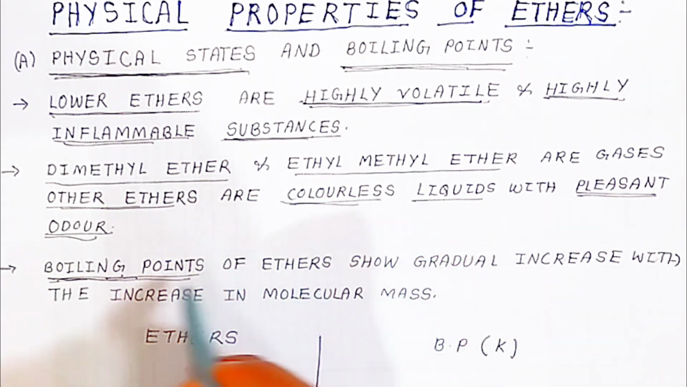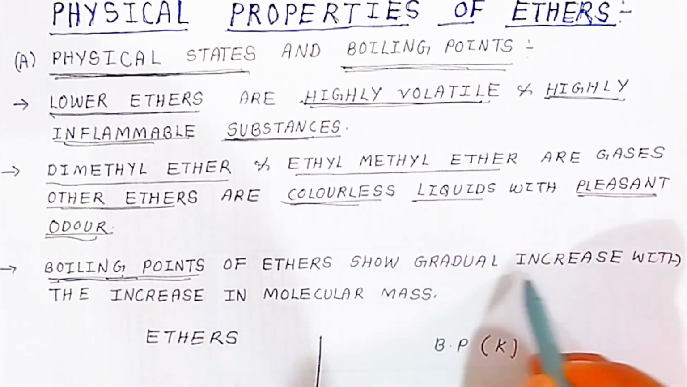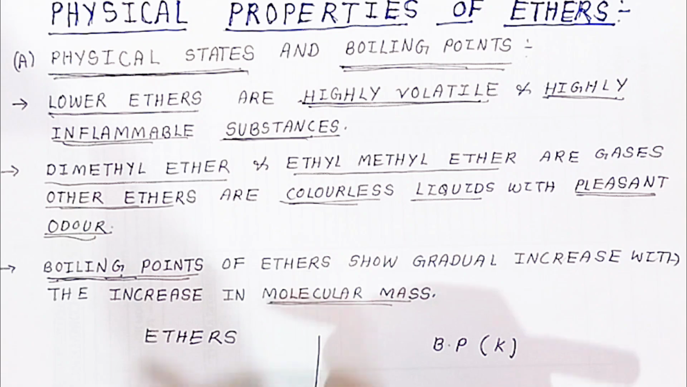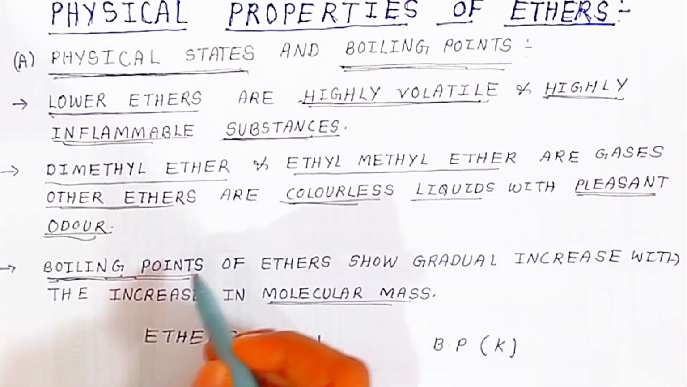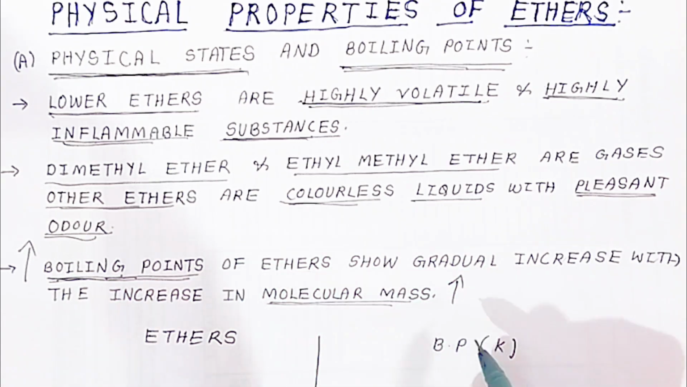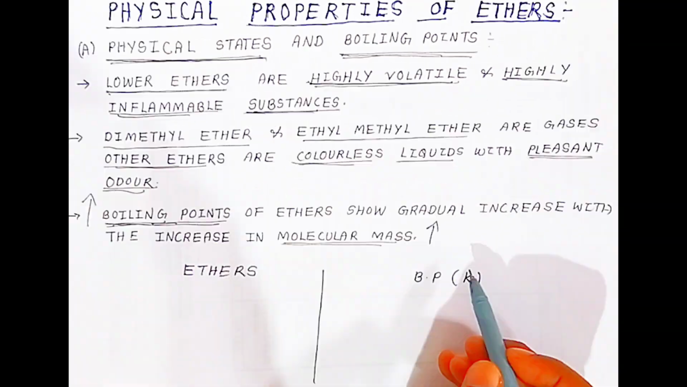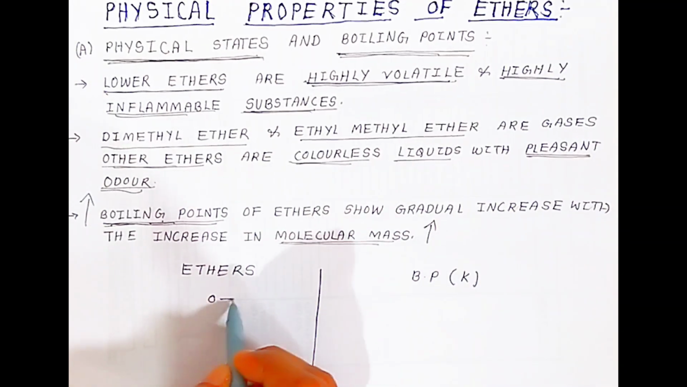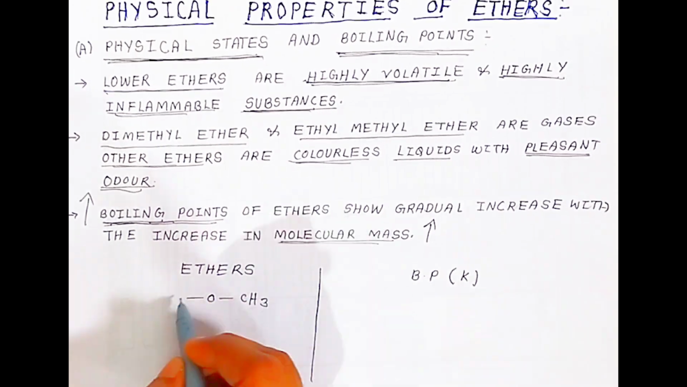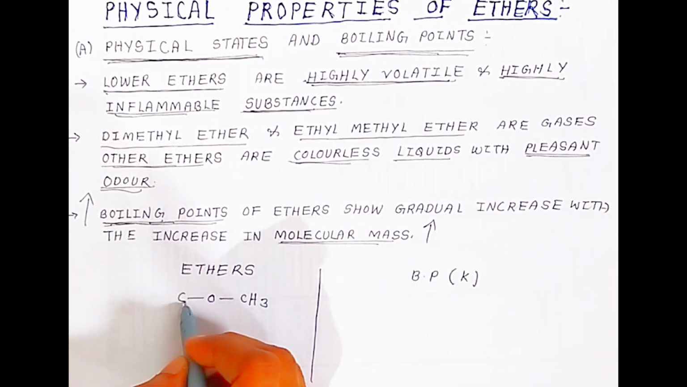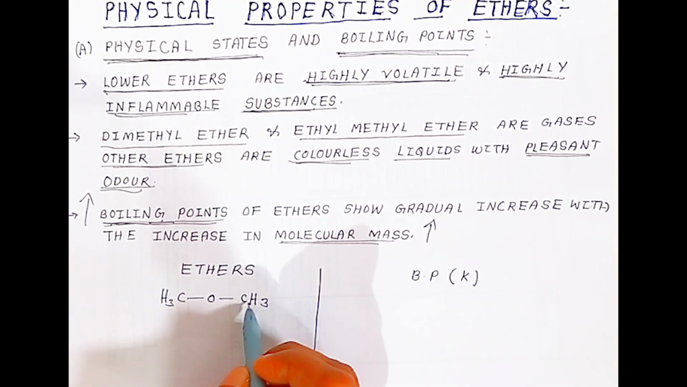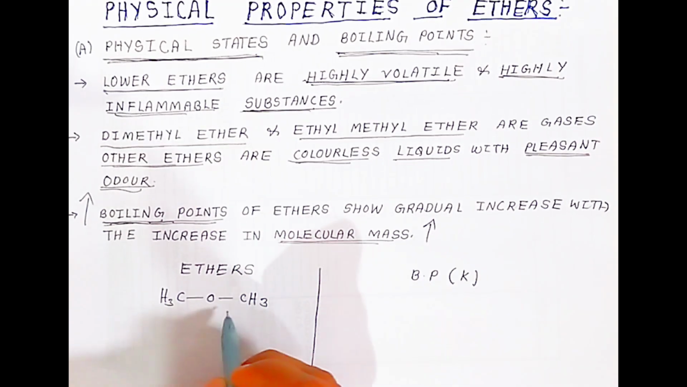When you take the boiling point of ether, it gradually increases with increase in molecular mass. As the carbon of the ether increases, the boiling point will also increase students. As the molecular mass increases, the boiling point will also increase. For example students, here I am giving some examples. This is oxygen. On both the valencies I am now replacing with methyl. This is CH3, nothing but methyl, here also CH3. So the carbon of this methyl will combine with oxygen, and here the carbon of this methyl will combine with oxygen. So this is dimethyl ether.